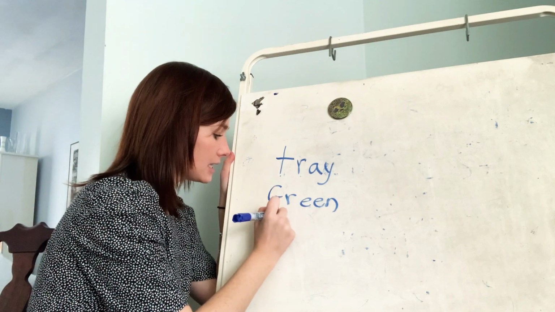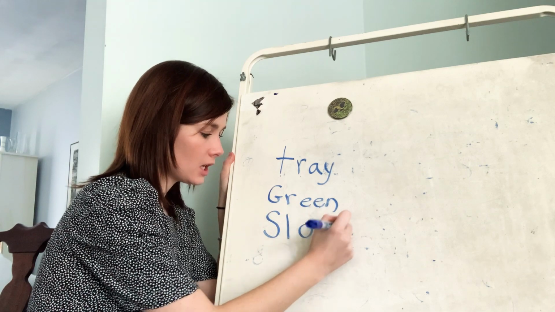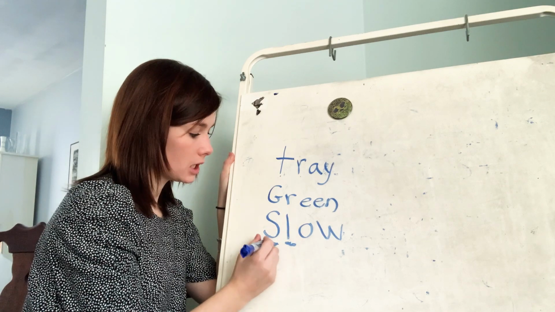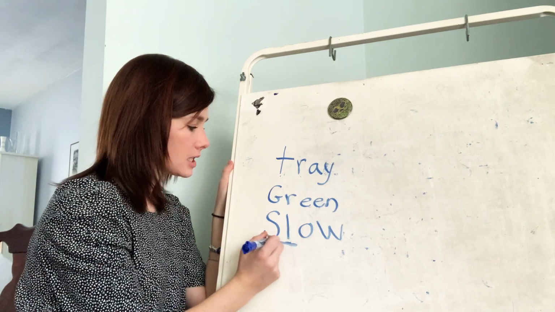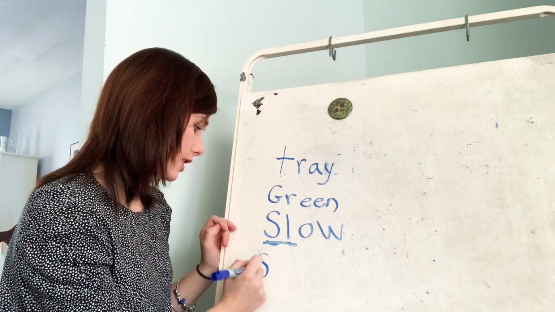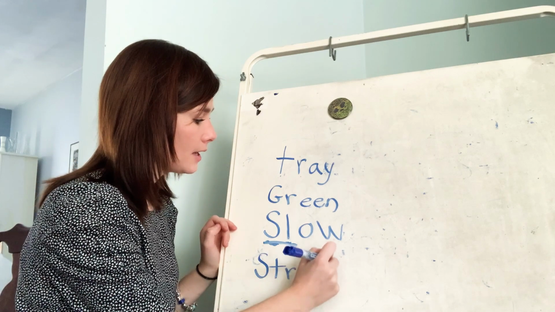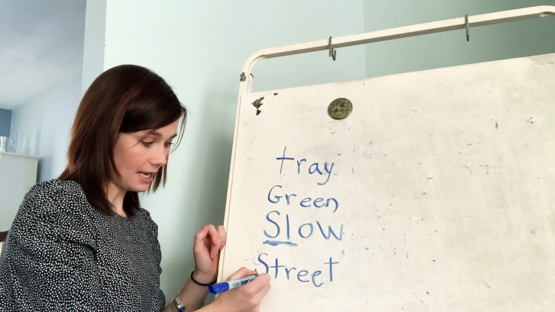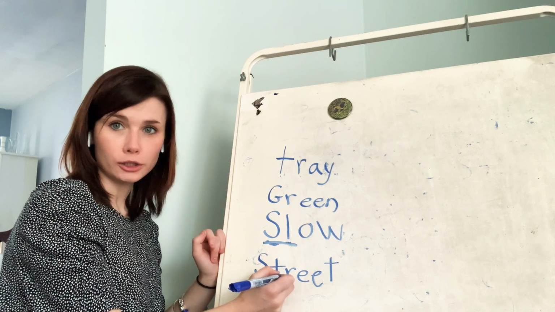Oh, right, we learned S and L. Slow. You hear the S sound and you hear the L sound. Slow. And we learned, ready? This one's a tricky one. Street. This is a consonant cluster, right? The S makes the S sound, the T makes the T sound, and then we have the R that makes the R sound.